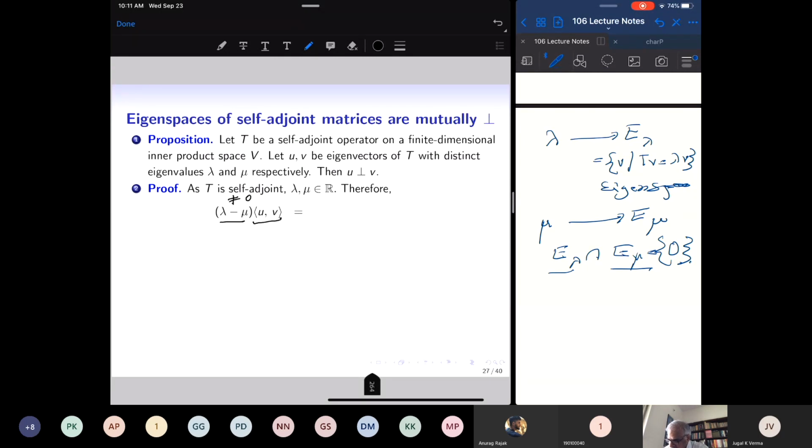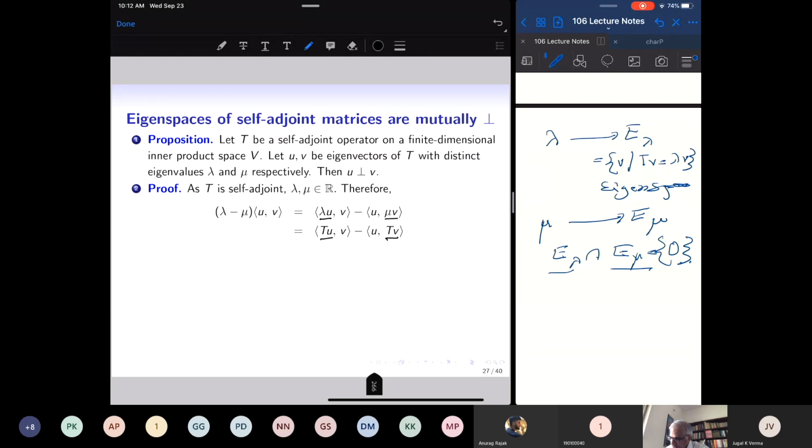So this number is 0 if and only if the inner product of u with v is 0. But this is the same as lambda times the inner product of u and v minus the inner product of u with mu v, because lambda and mu are real numbers. If they were complex, I wouldn't have been able to do this. I can just push mu inside. But this is equal to the inner product of lambda u, which is Tu, with v, minus the inner product of u with mu v, which is Tv, because u is an eigenvector corresponding to eigenvalue lambda and v is an eigenvector corresponding to eigenvalue mu.